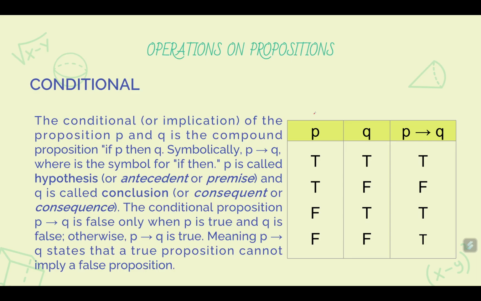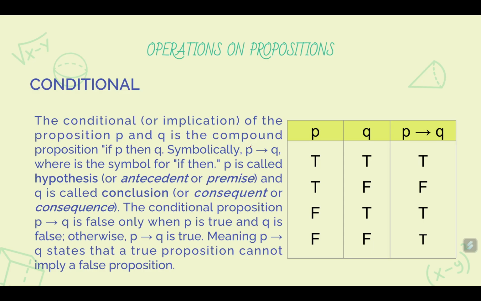Okay. Next, conditional. Another way of joining two propositions or combining two propositions to produce one proposition. The conditional or implication of the propositions P and Q is the compound proposition denoted as or read as if P then Q. In symbols, we have an arrow.